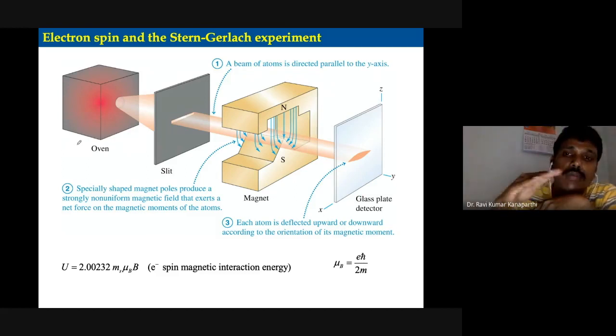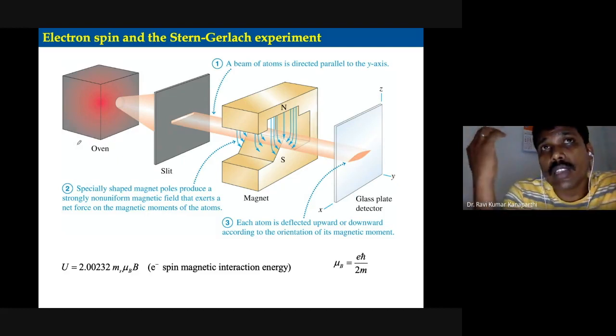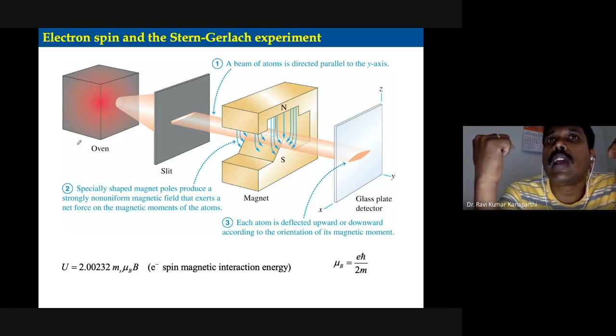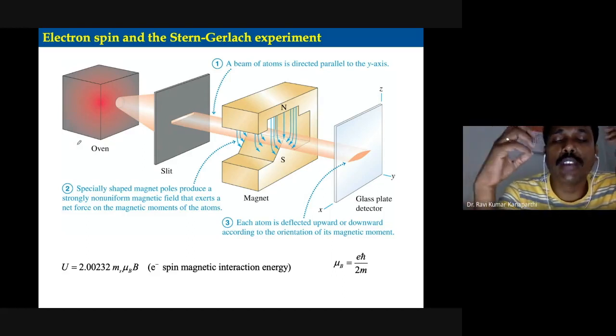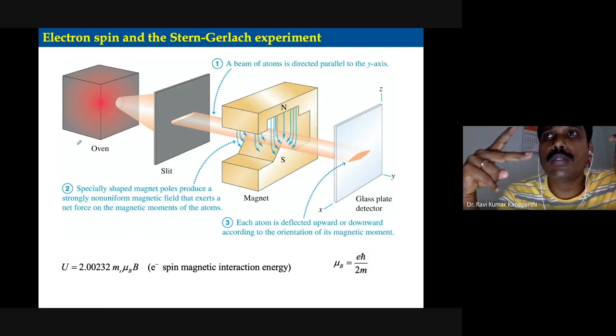So when the particle is passing by, what they have seen is that since there is no angular momentum for the silver atom, they expected that there should not be any deviation, even when passing through an inhomogeneous magnetic field. But what they observed is two different spots on the detector.